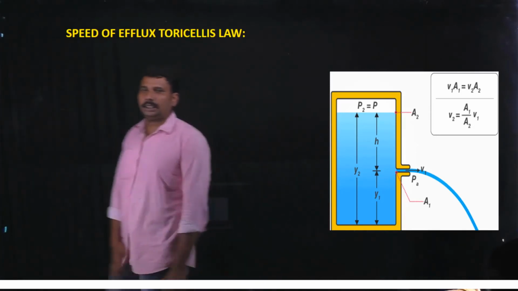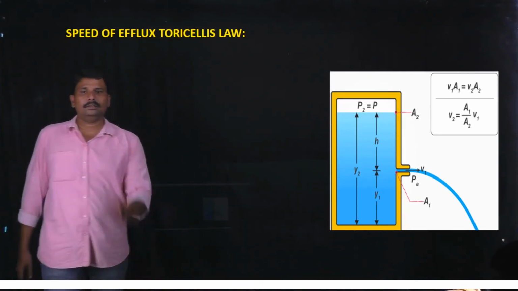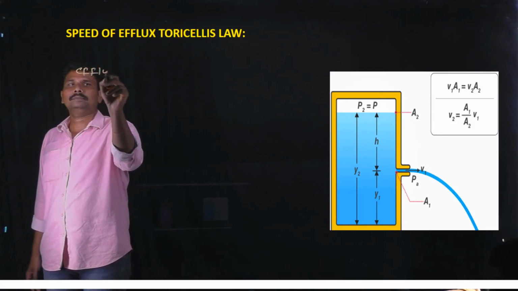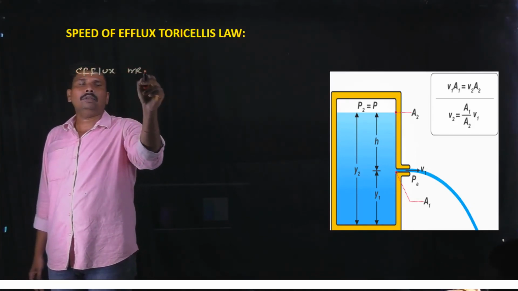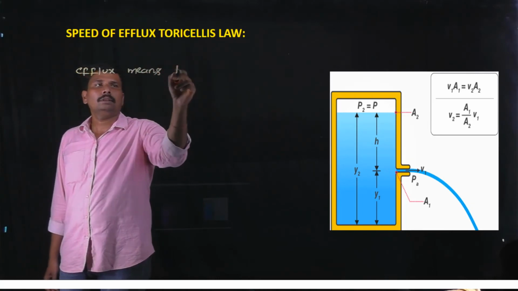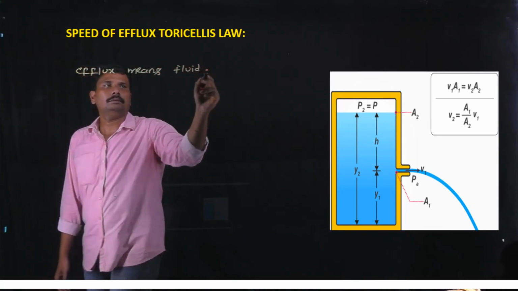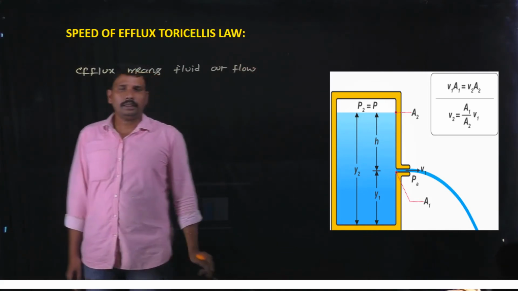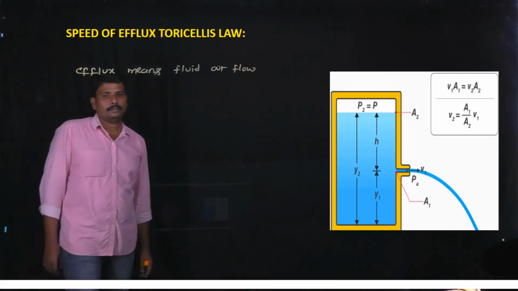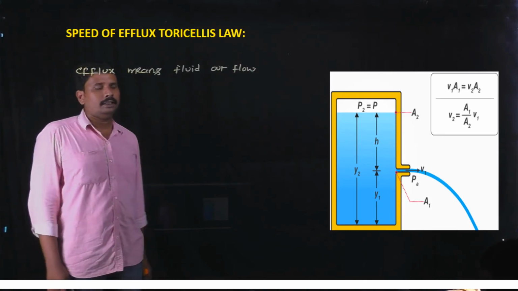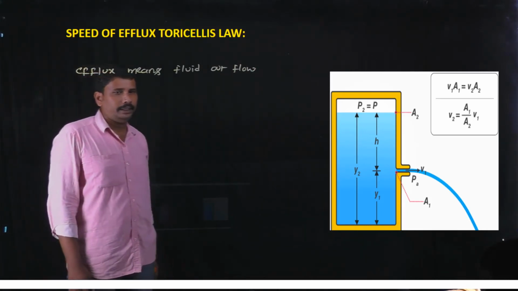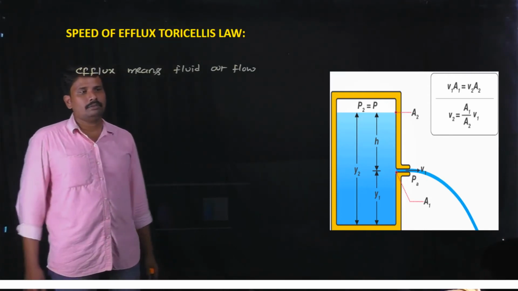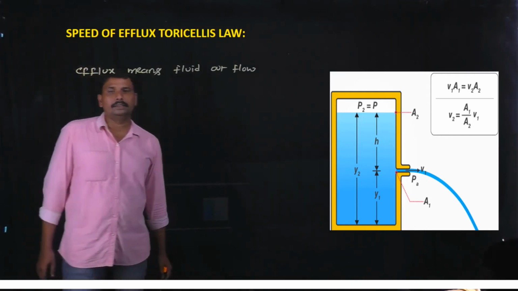Speed of efflux and Torricelli's law. First of all, what is the meaning of efflux? Efflux means fluid outflow. Torricelli discovered that when there is an open tank with a small hole at its side, the outflow velocity of the fluid is equal to the velocity of a freely falling body from that height.